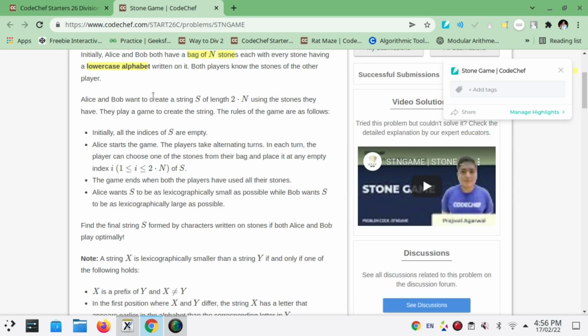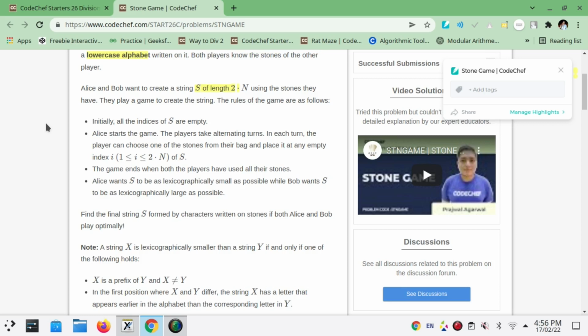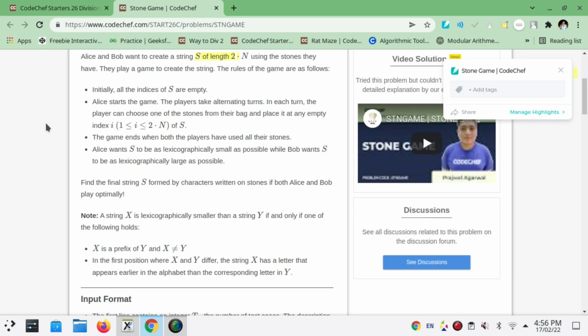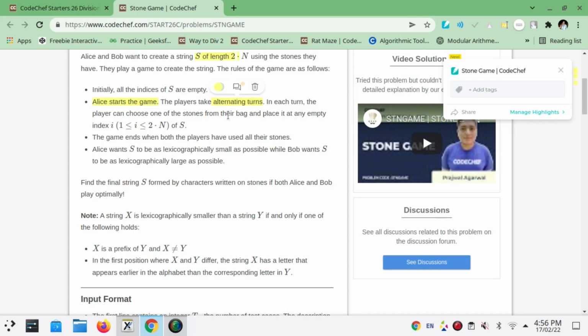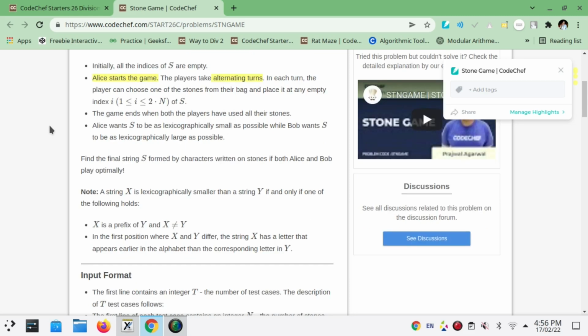Alice and Bob want to create a string s of length 2n, using the stones. They play a game to create the string. The rules of the game are as follows. Initially all the indices of s are empty. Alice starts the game, which means that first Alice will insert. Players take alternating turns. In each turn the player can choose a stone. The game ends when both the players have used all their stones.